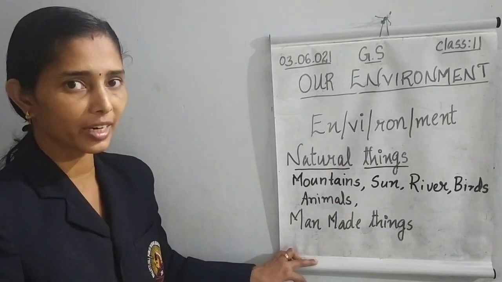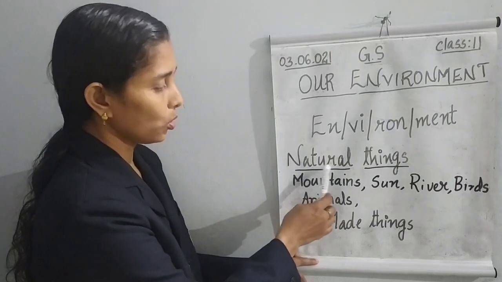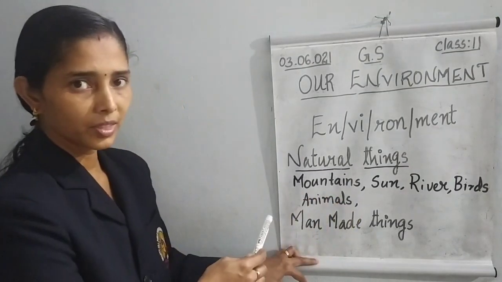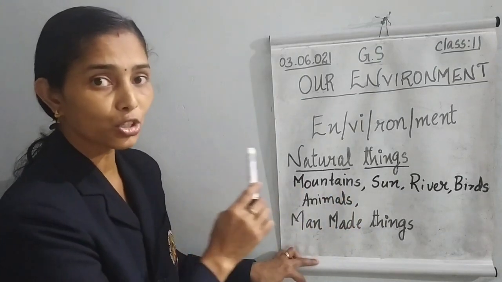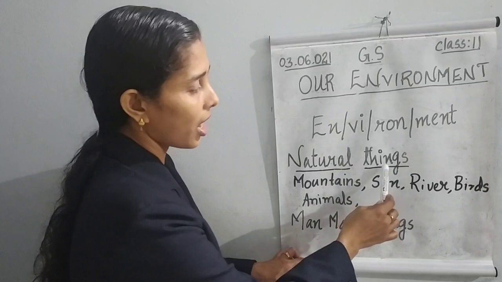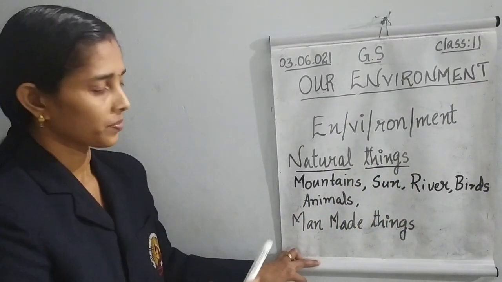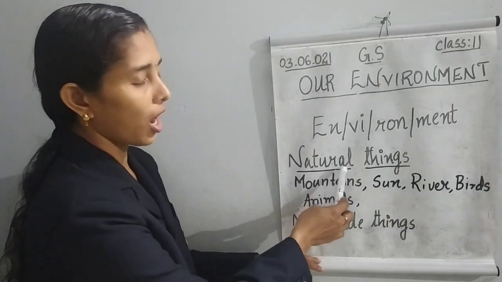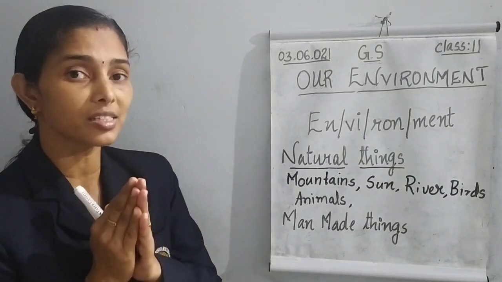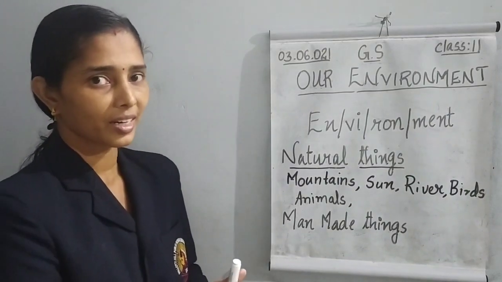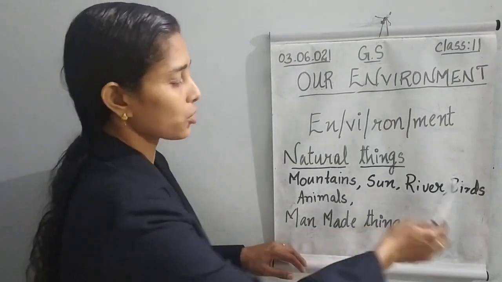Can you say the spelling like that, or can we divide it? N-A-T-U-R-A-L, natural, T-H-I-N-G-S, things. Ready? N-A-T-U-R-A-L, T-H-I-N-G-S, things. Okay? Clear? All of you repeat and study. Don't forget. Then these are the natural things.